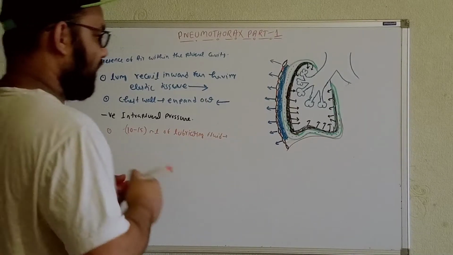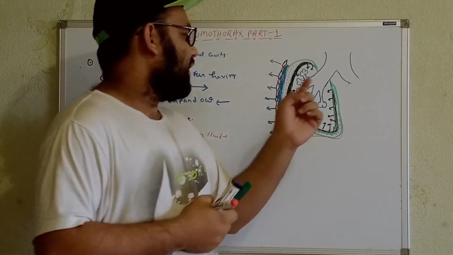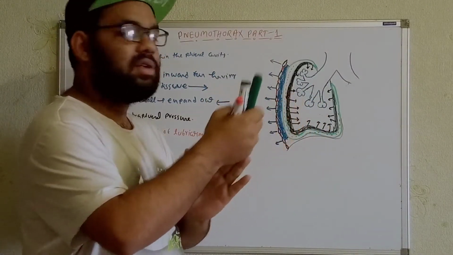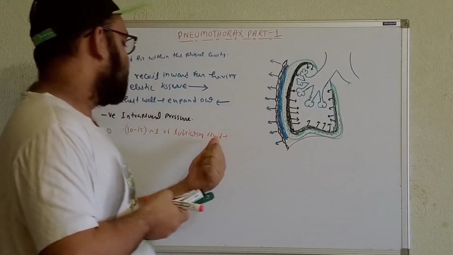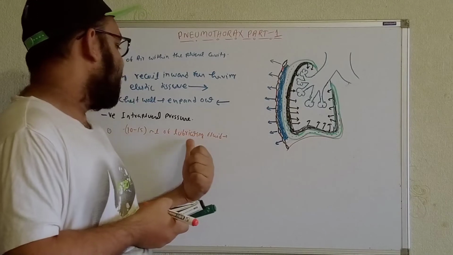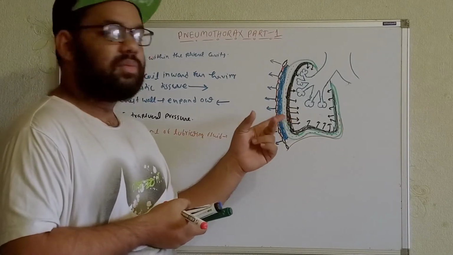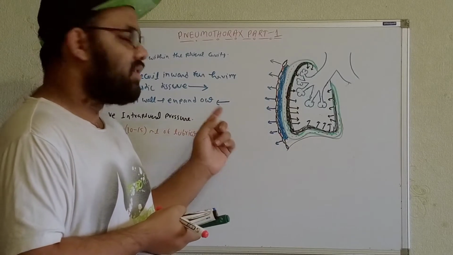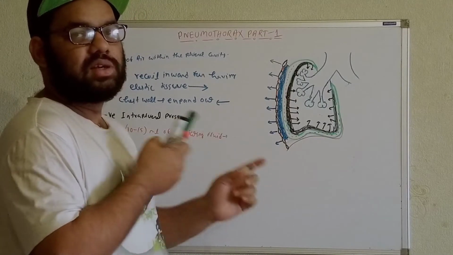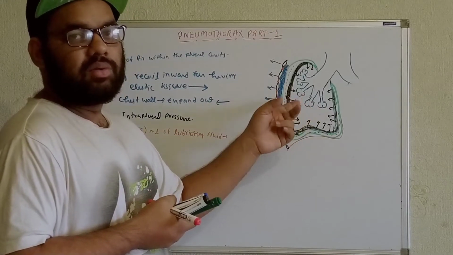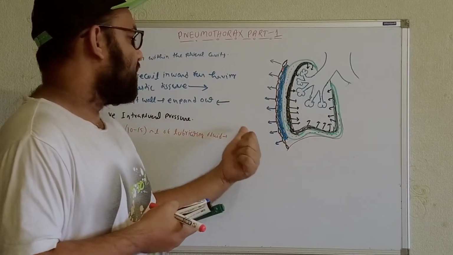Under normal circumstances, the chest wall and the lung can glide or slide on each other. If the fluid is not there, there will be too much friction. So the lubricating fluid within the pleural cavity reduces the friction whenever the chest wall and the lung parenchyma glide or slide on each other. So that will reduce the friction.